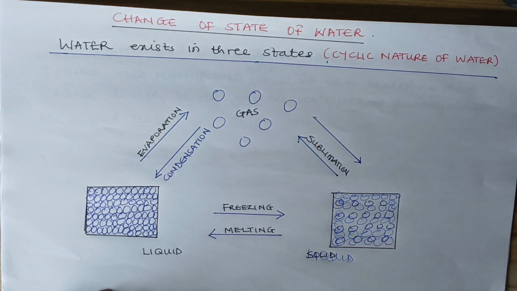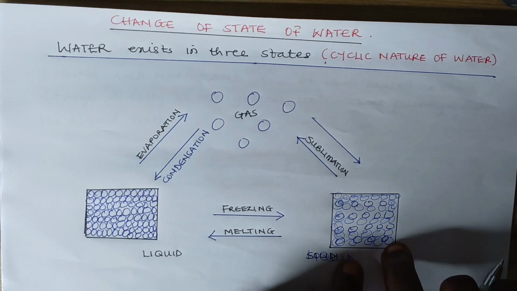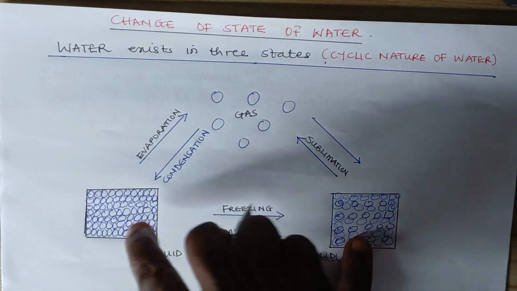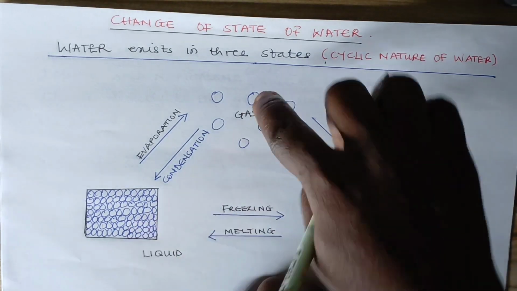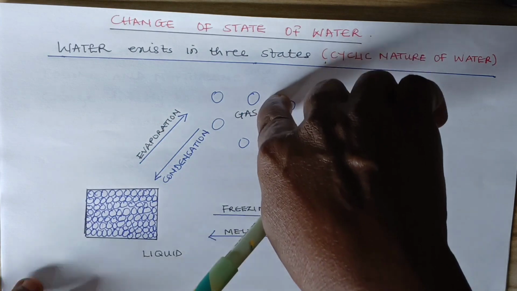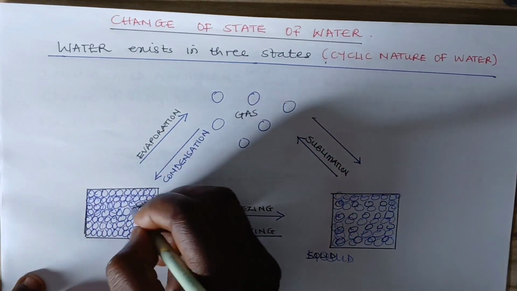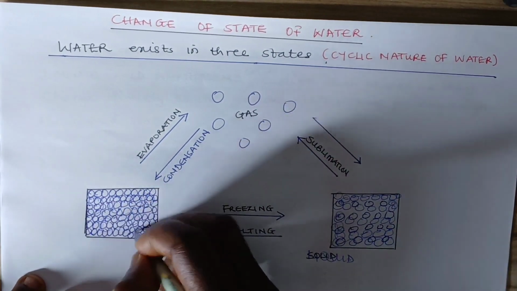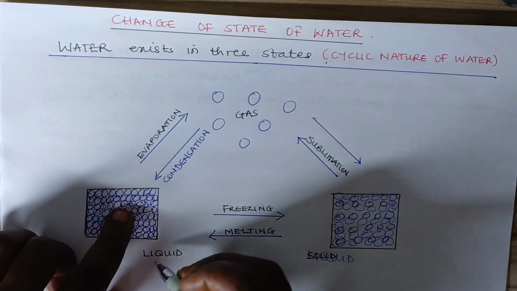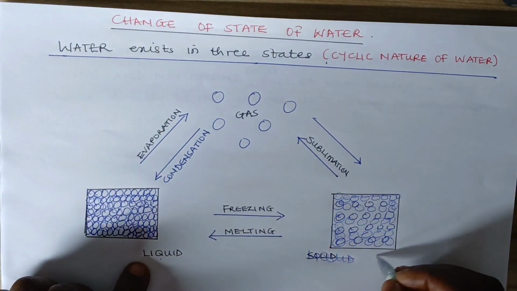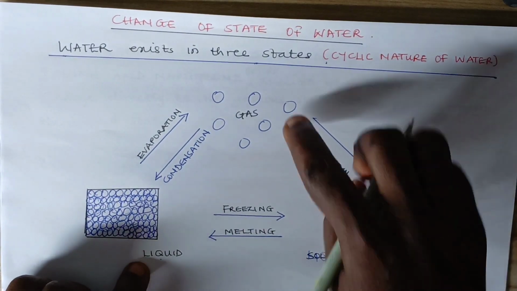The particles of solid are here, then that of liquid is here, and this is the one of gas. This is assumed to have least particles. This is the liquid, this is the solid, and this is the gas.